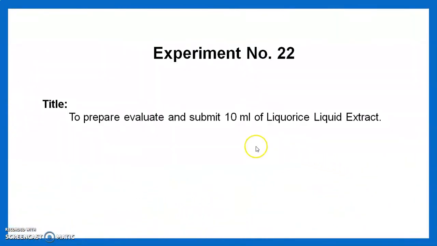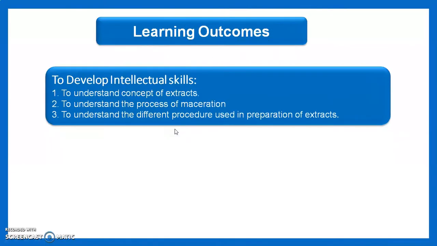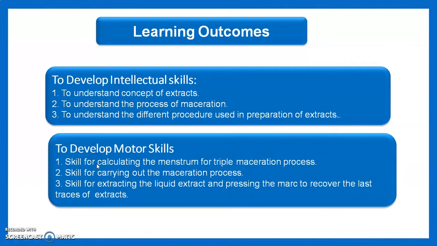Title of our today's experiment is to prepare, evaluate and submit 10 ml of licorice liquid extract. Learning outcomes of our today's session are students are able to develop the intellectual skills such as to understand the concept of extract, to understand the process of maceration, to understand the different procedures used in the preparation of the extract.